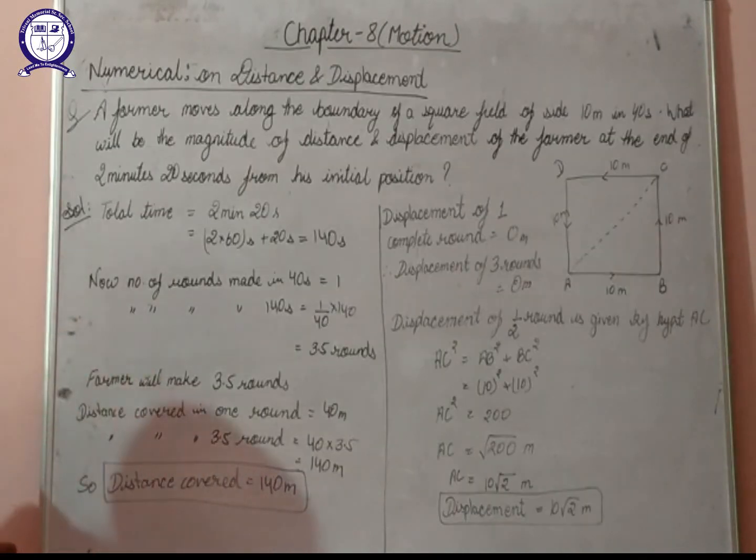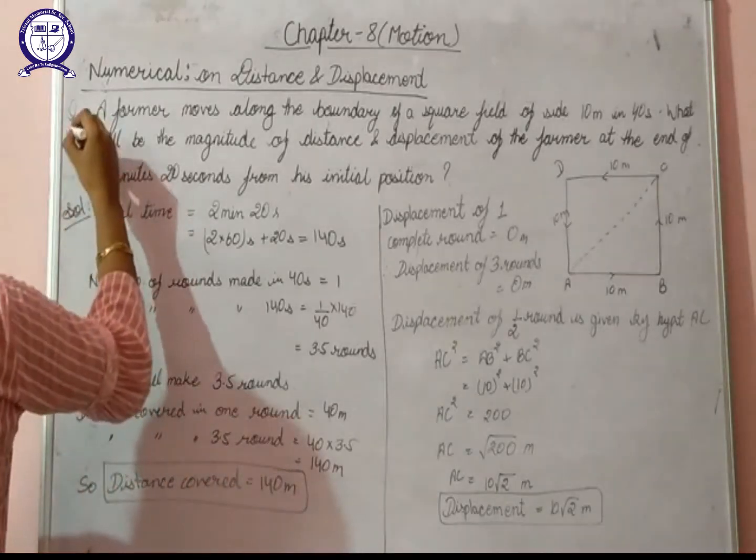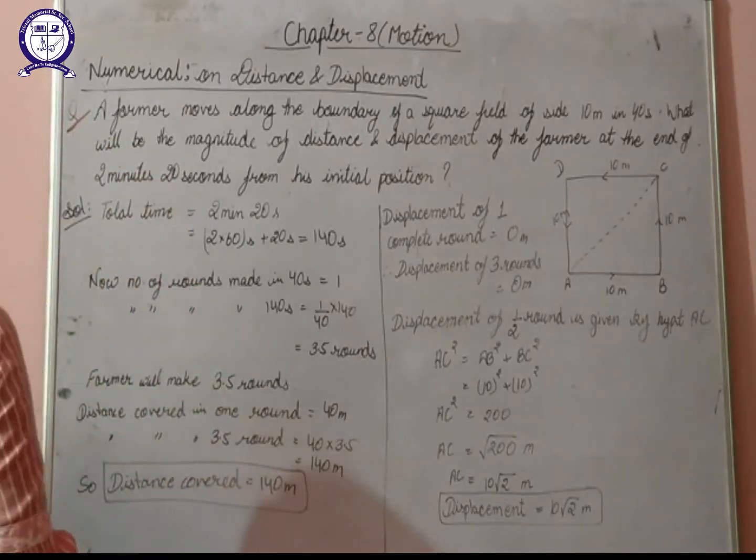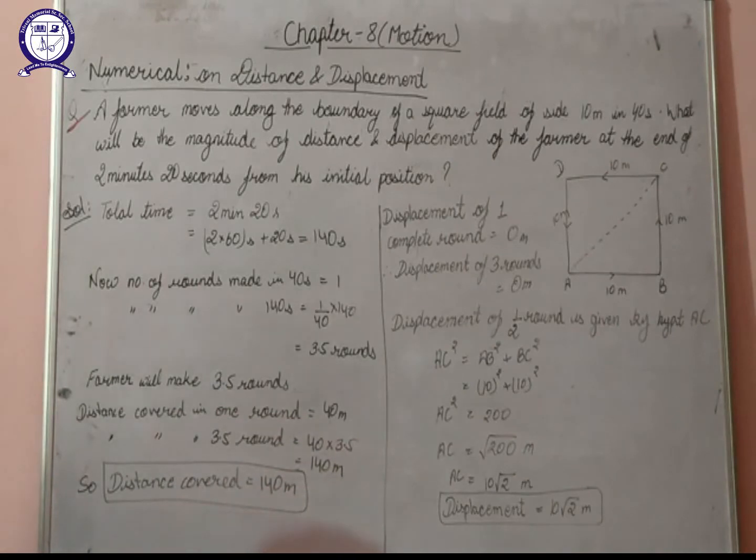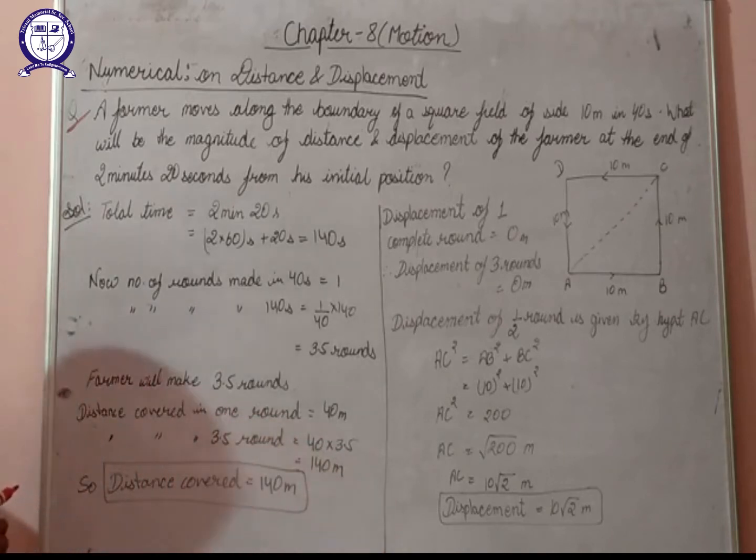Now let's take one numerical based on distance and displacement. Now this is a numerical of NCERT only. A farmer moves along the boundary of a square field of side 10 meter in 40 seconds. What will be the magnitude of distance and displacement of the farmer at the end of 2 minutes and 20 seconds from his initial position?